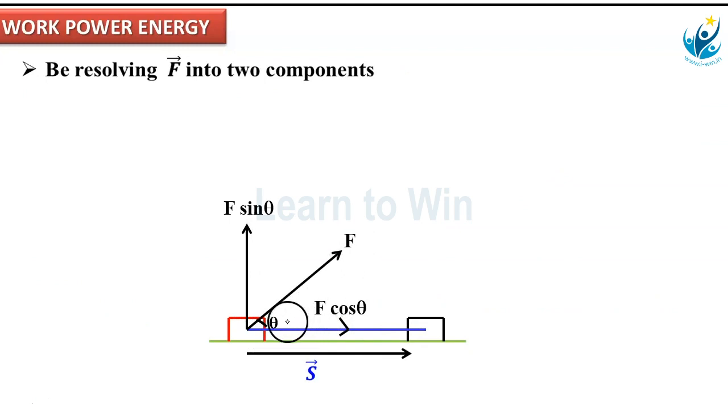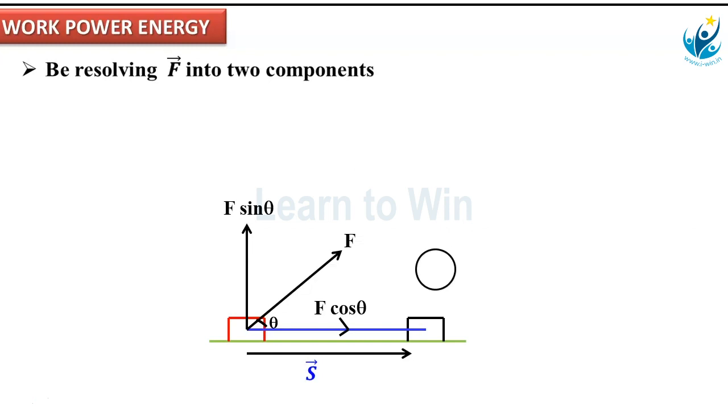For F, F cos theta is the horizontal component, F sin theta is the vertical component. So here, which component are we considering? According to the definition, the component of the force which is parallel to displacement.